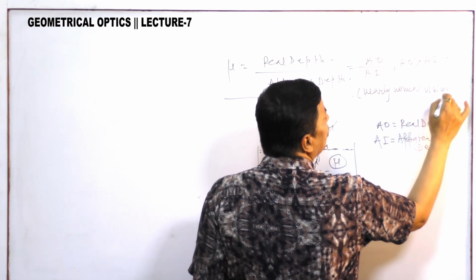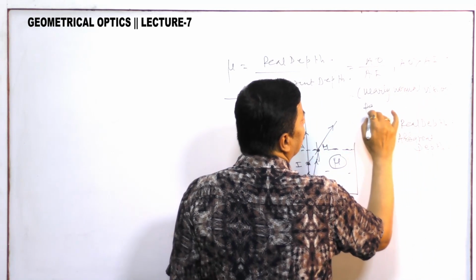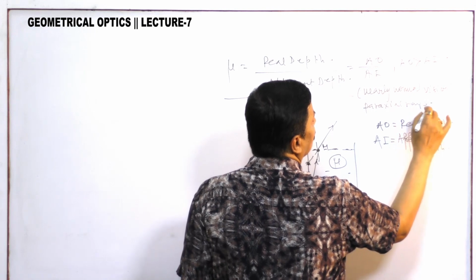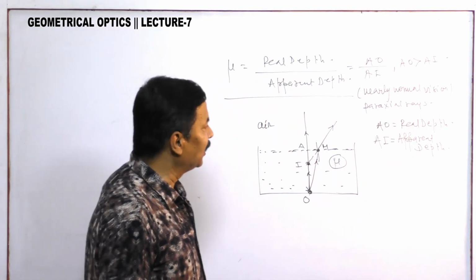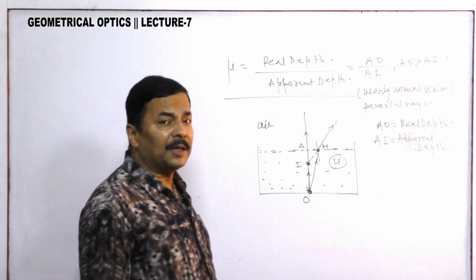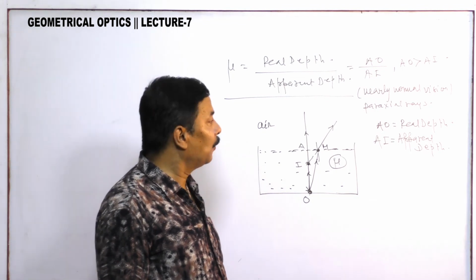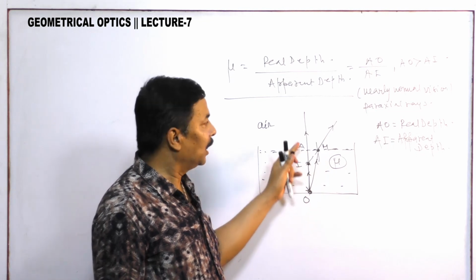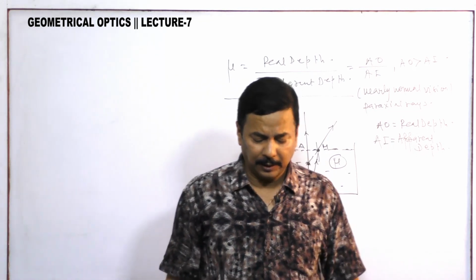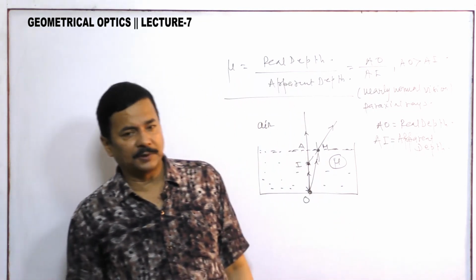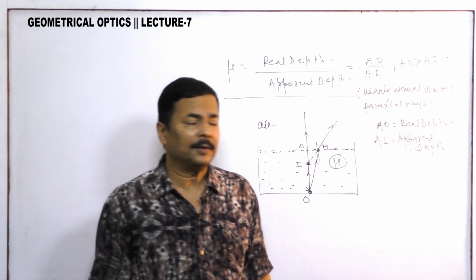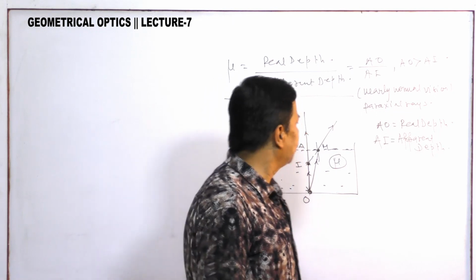These are paraxial rays, very near to this axis. I am giving you a thinking process. Think what will happen if this is not a paraxial ray. If I observe in this way, then what will happen? Think on this issue and we will discuss it in the next class.